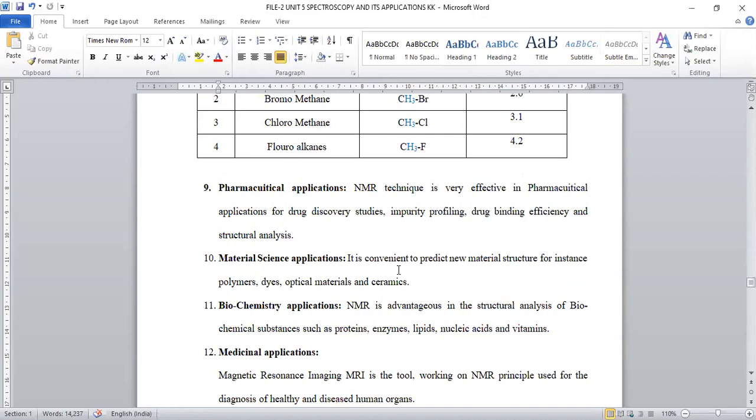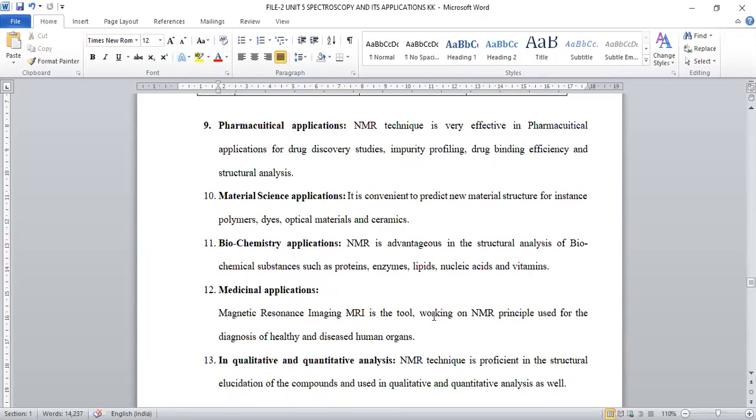Any new materials like polymers, dyes, any light property containing optical materials or ceramics synthesized, their structure is also conveniently deduced by this NMR spectroscopy. And in biochemistry, enzymes, proteins, lipids, vitamins, hormones, all these functions and the structure elucidation is possible by this NMR spectroscopy. So biochemical applications are also possible with this NMR. Medicinally, NMR spectroscopy possesses a wide range of applications.